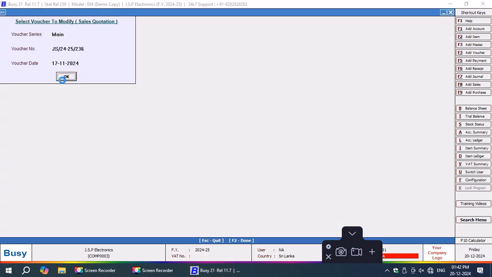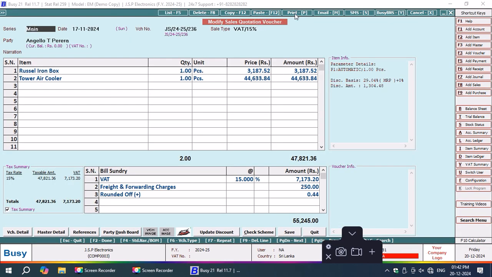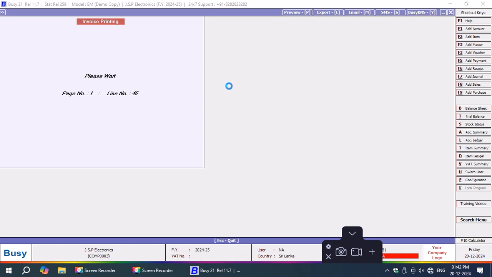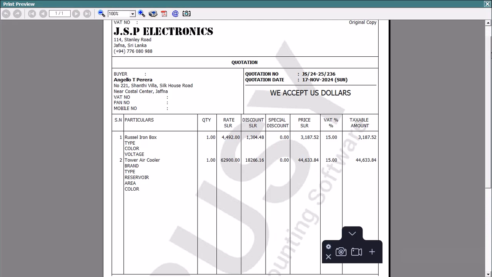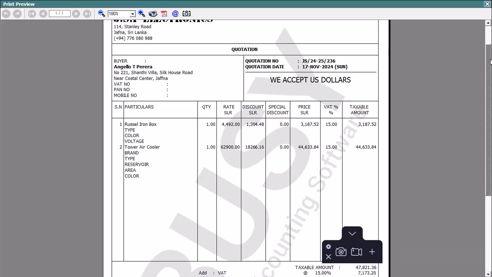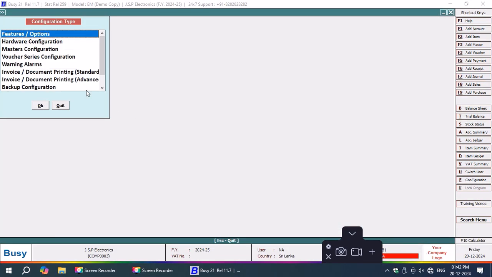Now let me check the process. After adding the horizontal line, let us check the print preview. Here in the print preview, as the party has requested, we accept US dollars. This is what the party has requested. And now let us move forward.